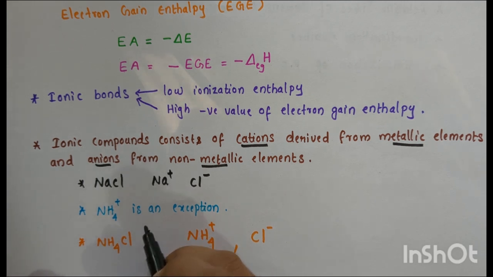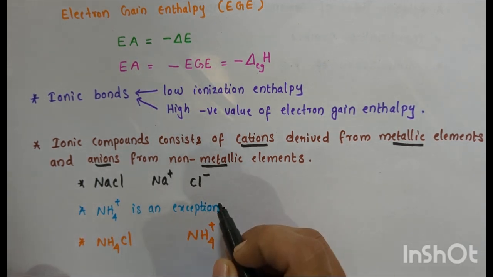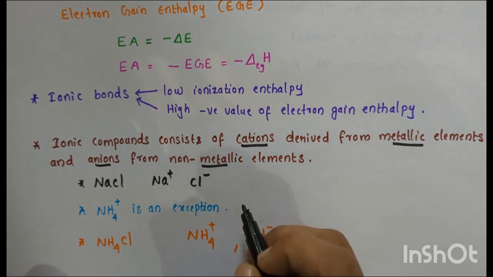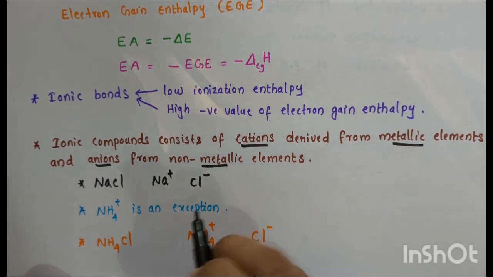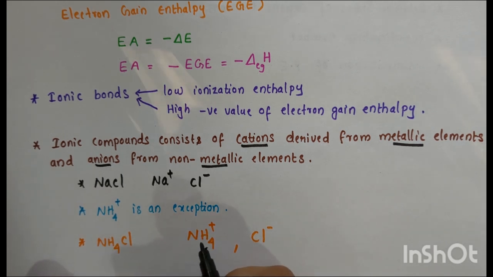The ammonium ion can combine with anions to form ionic compounds despite not containing any metallic elements. For example, ammonium chloride, NH4Cl. In this compound, the NH4+ ion acts as a cation, and the Cl- ion acts as an anion, the negative ion.